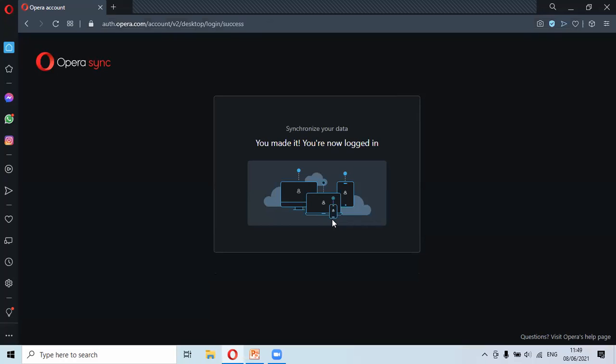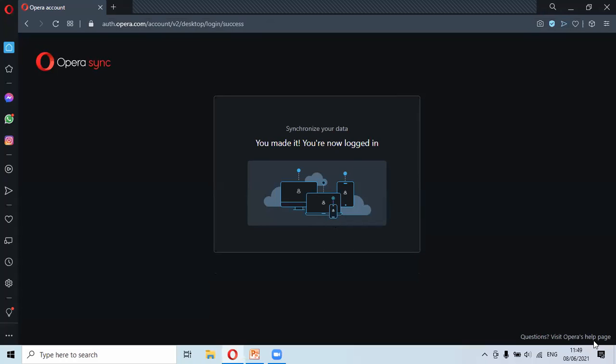And now I've logged in. Basically what I can do now is share all the bookmarks that I have saved on mobile to the desktop. I can share all the important files on my desktop. I can literally share everything that I've saved on my mobile directly to desktop.